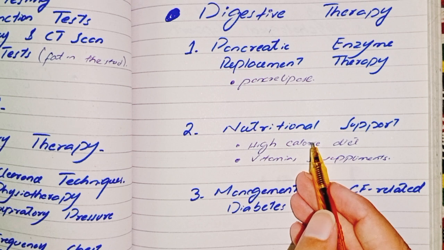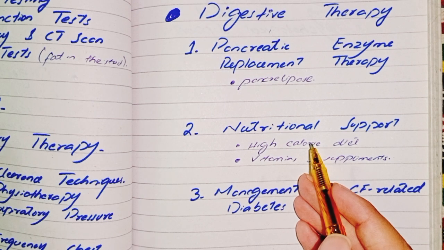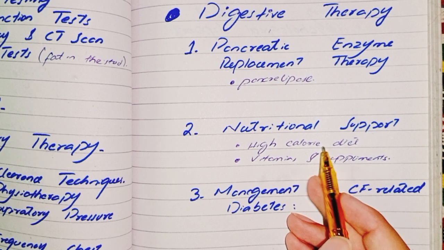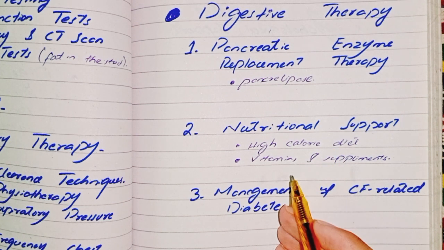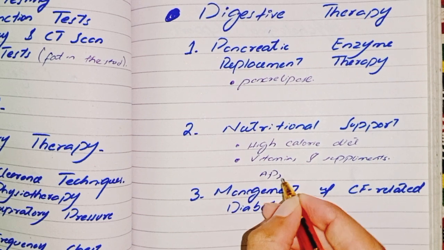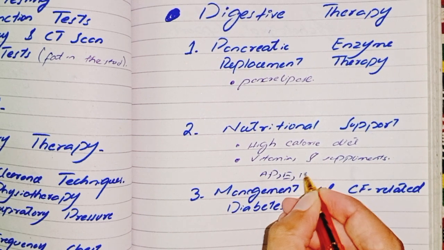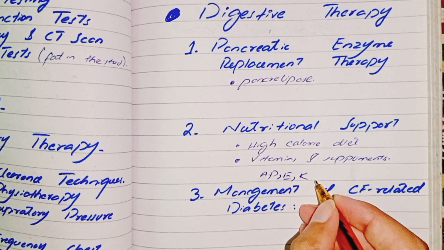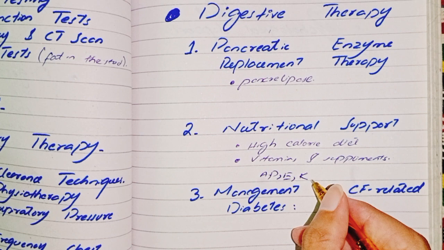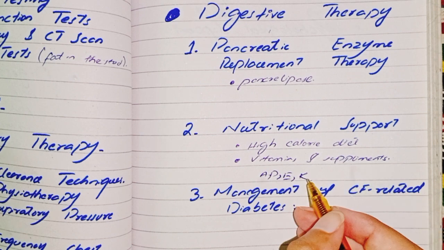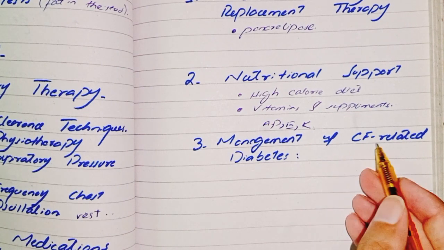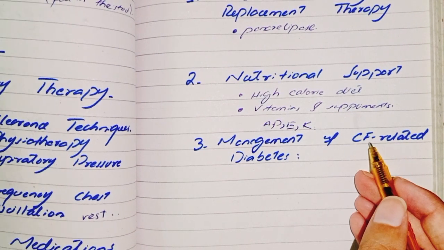High calorie diet. Due to malabsorption, patients require a high calorie, high fat diet to maintain a healthy weight. Fat soluble vitamins like A, D, E, and K are often deficient in cystic fibrosis patients, so these are necessary as supplements for normal life.